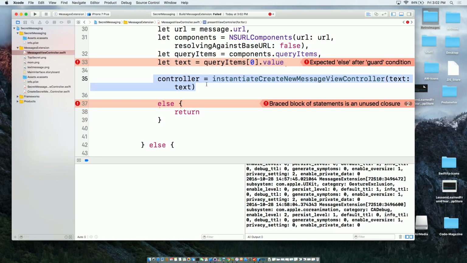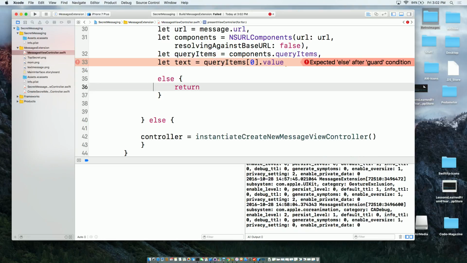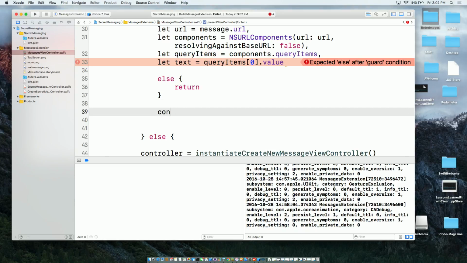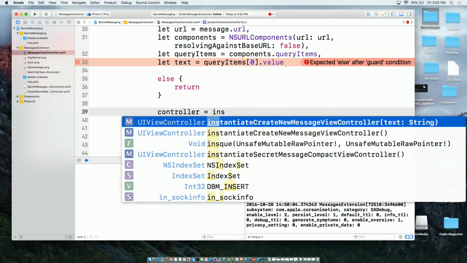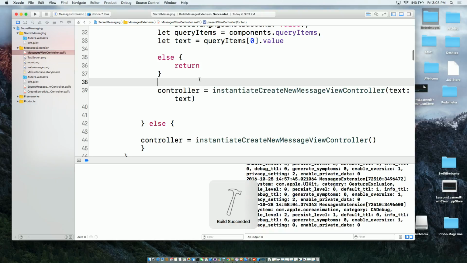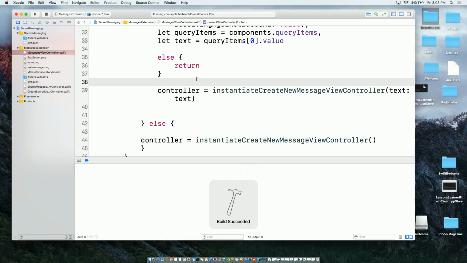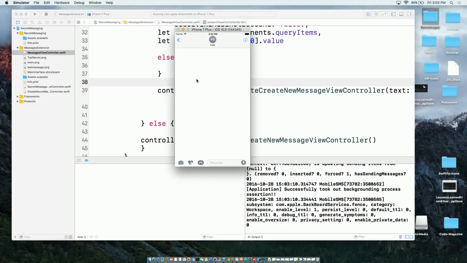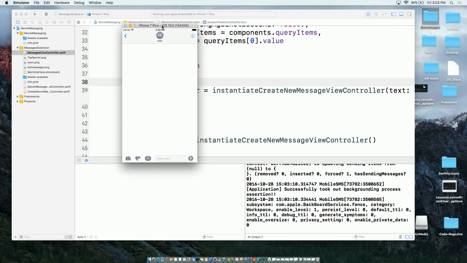Oh, sorry, this should not be over here. I believe it should be over here. Controller equals instantiate and then pass in the text. Okay, so let's see how that works. Let's go ahead and run it. Actually, my presentation is pretty close to the end. All right.